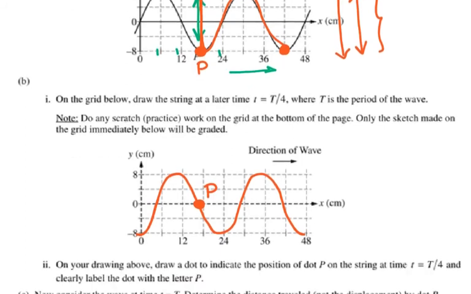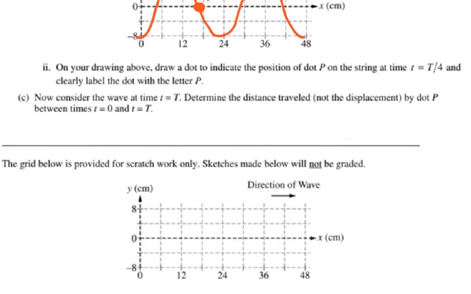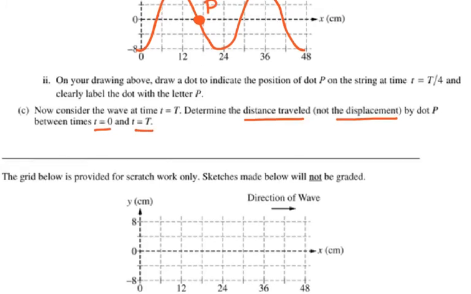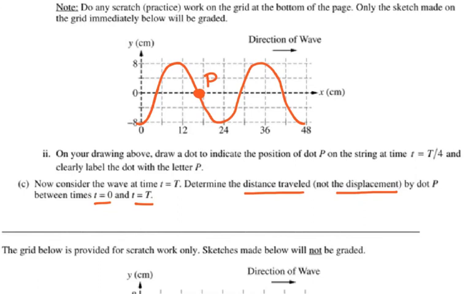Let's see what they're asking us. Are they asking us for displacement or for the distance? Determine the distance traveled, not the displacement, by the dot P between the times t equals 0 and t. So looks like this distance here is 16 centimeters, but it's twice this much.